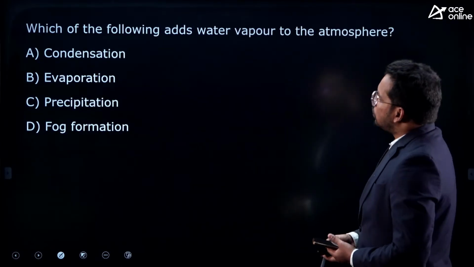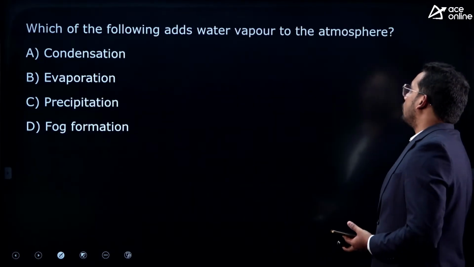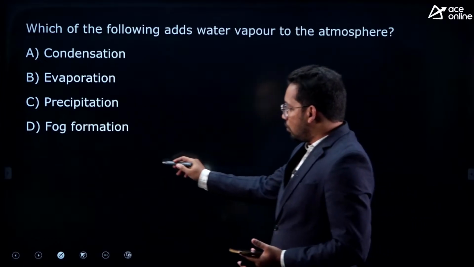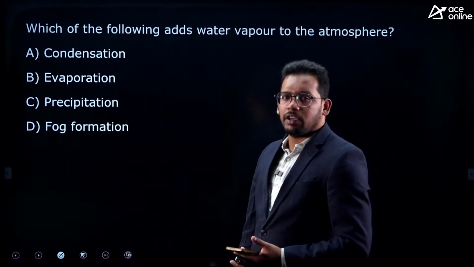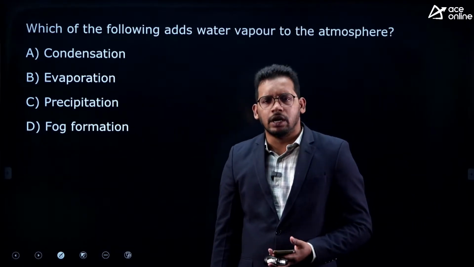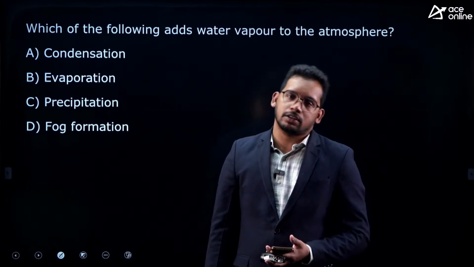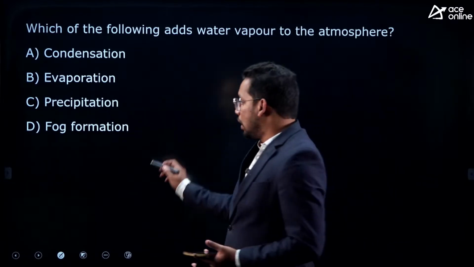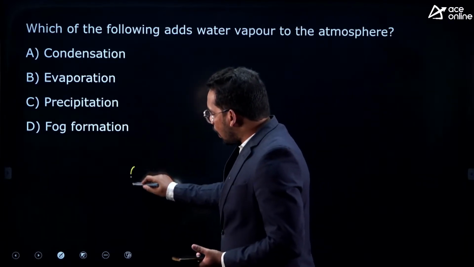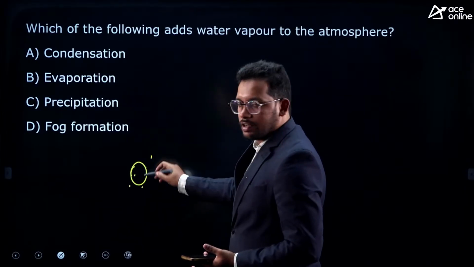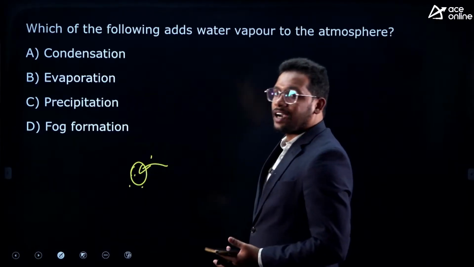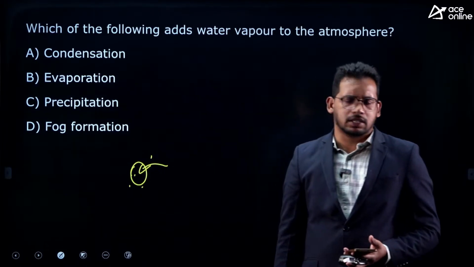Next, which of the following adds water vapor to the atmosphere? So you can see on the earth we have hydrosphere. That means wherever there is moisture on earth surface, atmosphere, everything is called hydrosphere. Now when the water is in the oceans or rivers, the water will be added into the atmosphere because of various conditions.